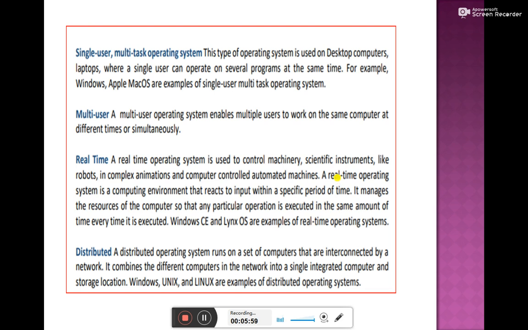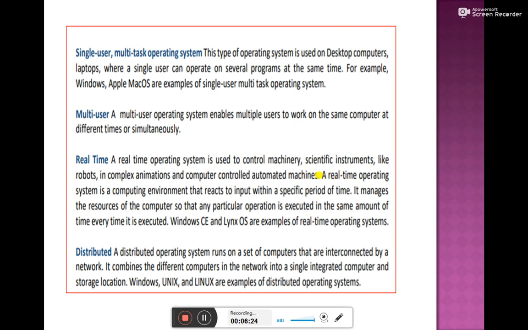The other type of operating system is single user, but multiple tasks can be done. Single user means, suppose I am working on my computer, I can do multiple types of work. I can draw there, I can listen to music, I can give commands on the computer. So multiple tasks can be assigned to an operating system. That is your multitasking operating system.